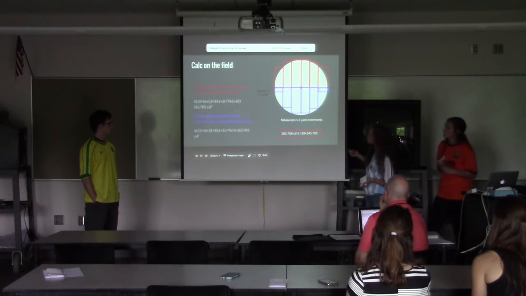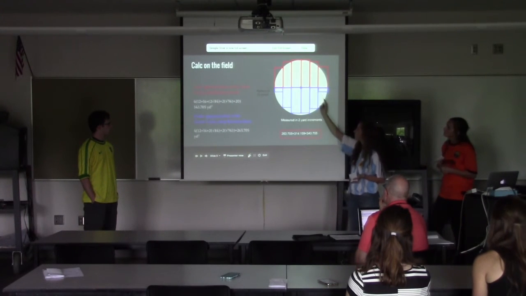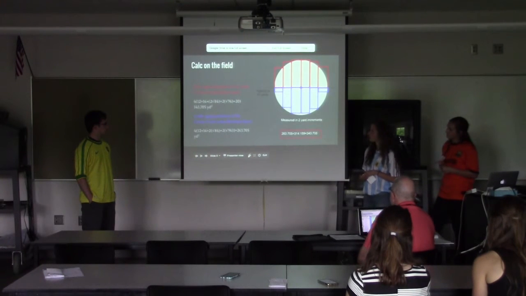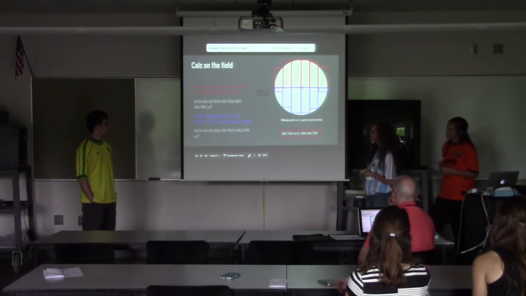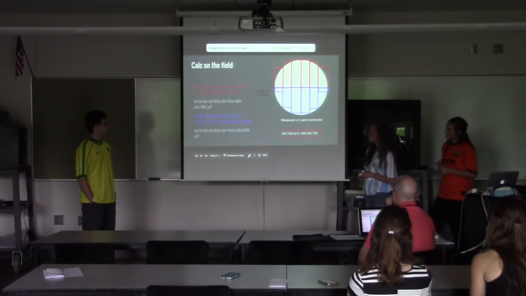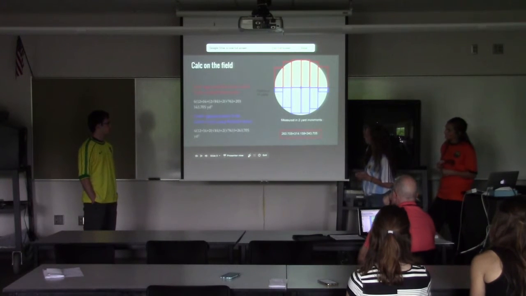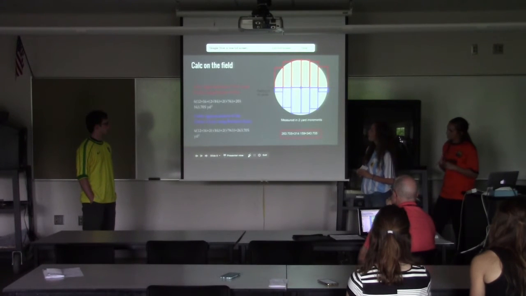So right here we did an over approximation, but we did it all the way around, and we got 343.705 yards. And then doing an under approximation, we figured out that it would be about 263.705 yards. And then just taking the area of a circle, doing pi r squared, we figured out that the actual area would be 314.159. So in the end, we figured out that for this particular problem, an over approximation was more accurate because